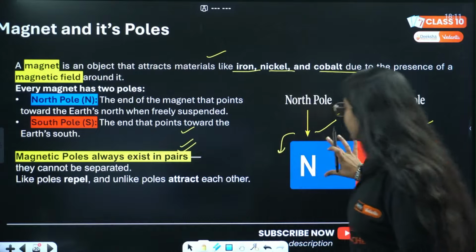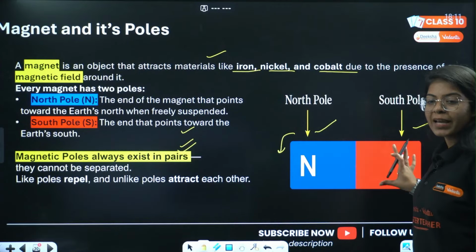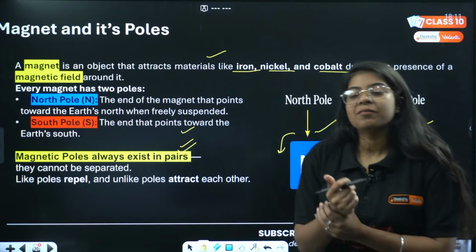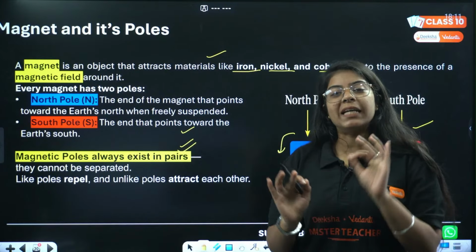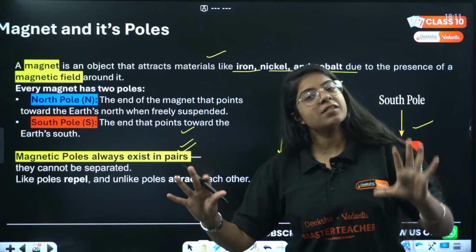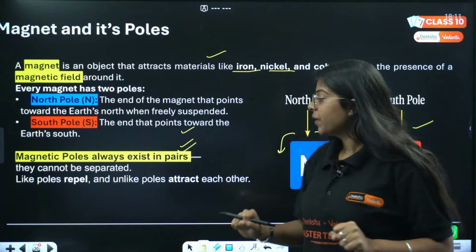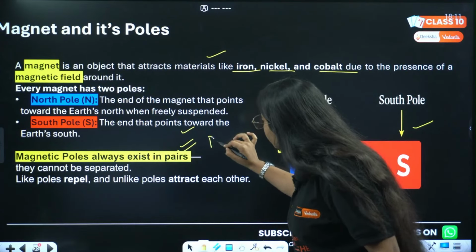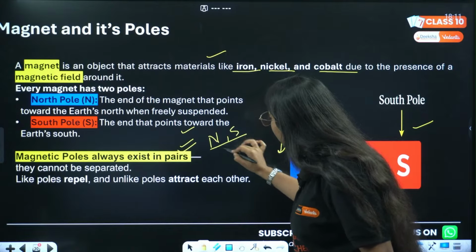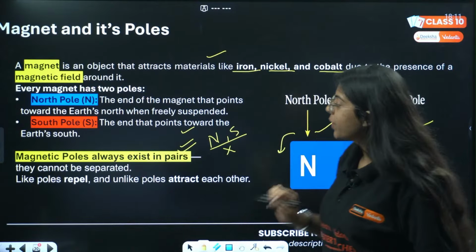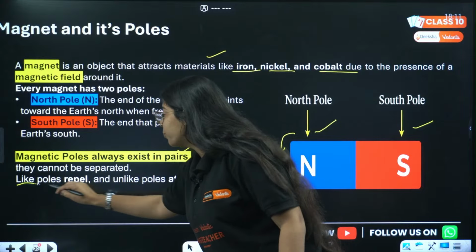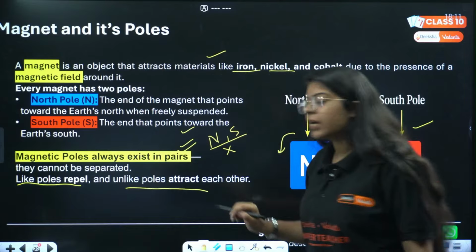So this is a magnet, we have a north pole, we have a south pole, and we know a very important property: like the charges, positive and negative charge can exist independently, but the north pole and south pole of a magnet cannot exist independently, and it is the same that like poles repel each other, unlike poles attract each other.